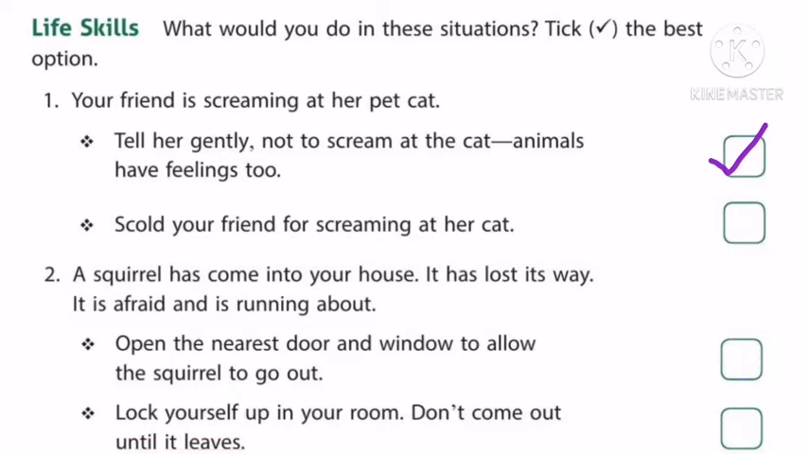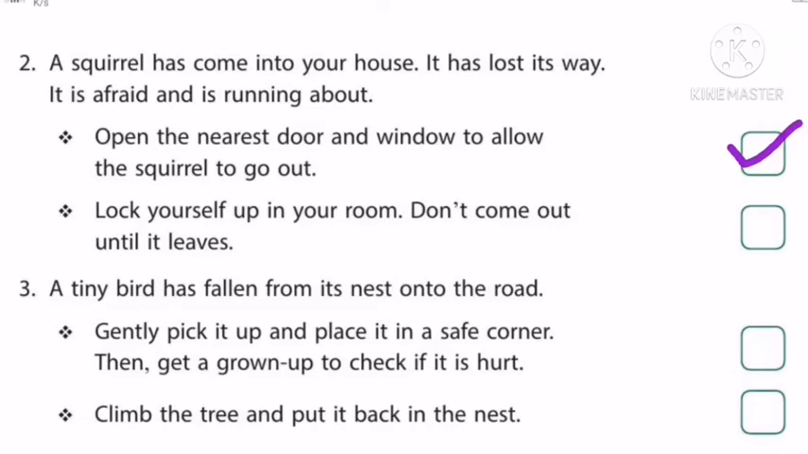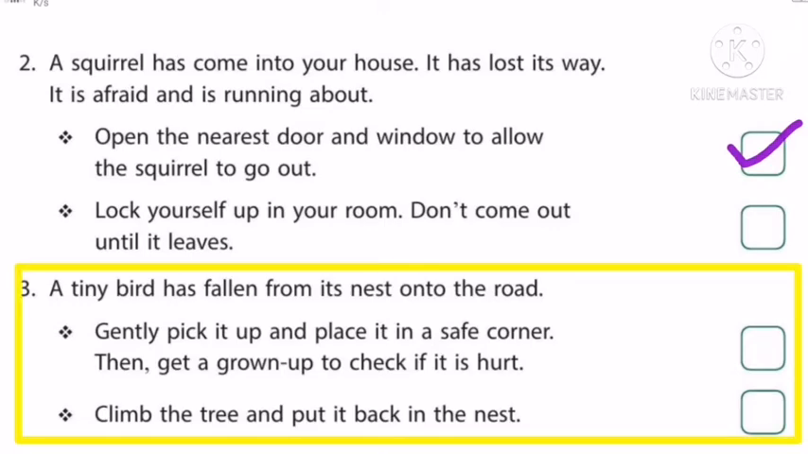See the next situation. A tiny bird has fallen from its nest onto the road. What would you do? Gently pick it up and place it in a safe corner. Then get a grown up to check if it is hurt. Or climb the tree and put it back in the nest. What would you do? Children, take the best option.